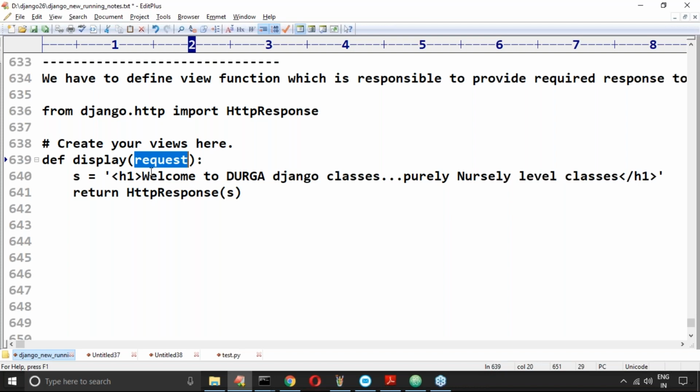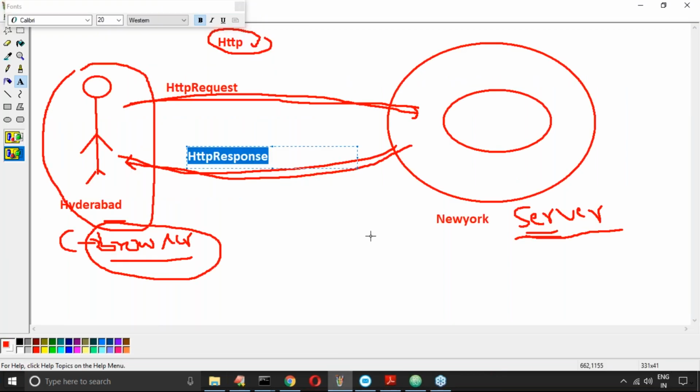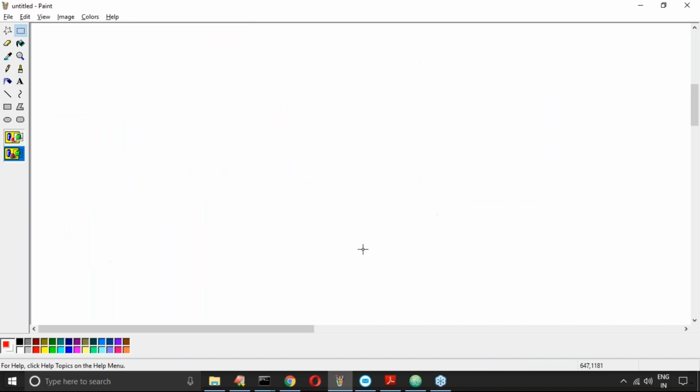HTTP request type. Someone is asking, where is the proof that it is the HTTP request object? Very simple: print type of request. Then it is going to tell that it is the HTTP request. Don't worry. After seeing the first response, I will take care about this line. So now the view is also ready. Here see our diagram. Now observe carefully. Yes, I created a project.